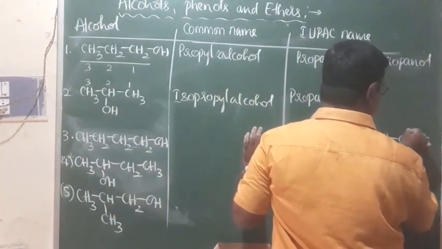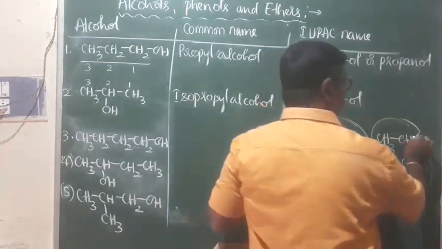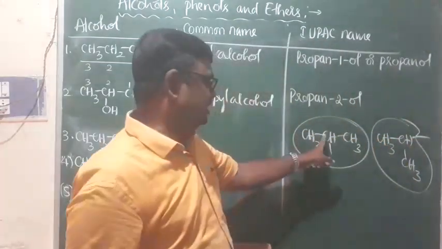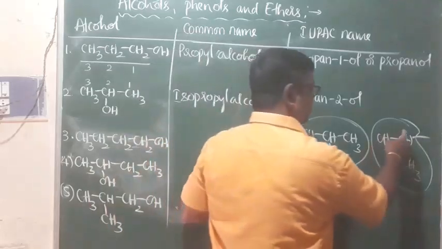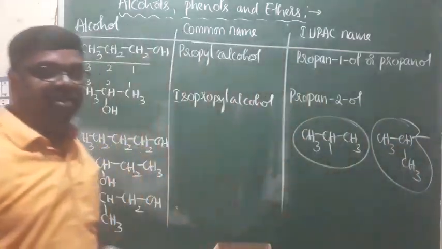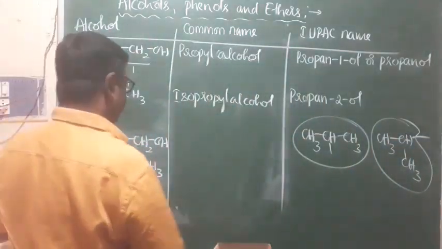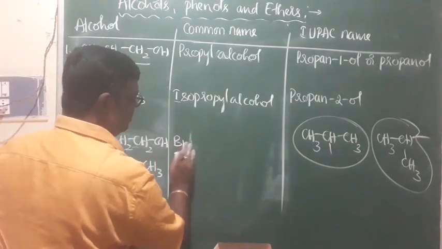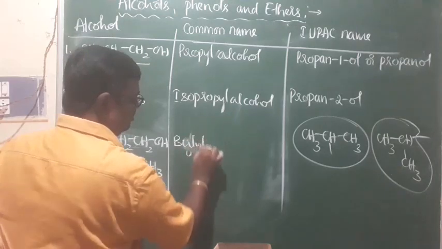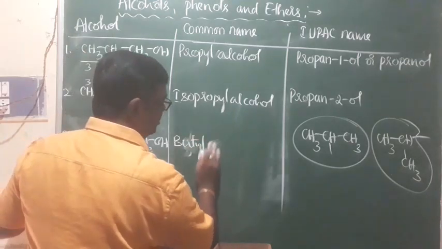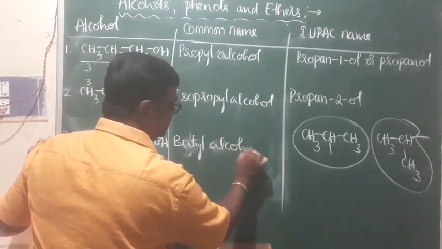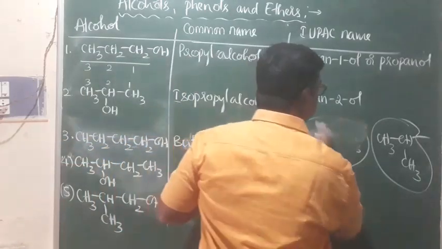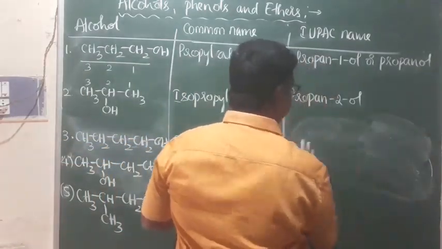Anywhere, if you find this particular group, CH3, CH3, in any compound, this is called the isopropyl group. Next, it is butyl alcohol because we have 4 carbon atoms. The butyl group is there, therefore it is butyl alcohol, or normal butyl alcohol, or n-butyl alcohol.